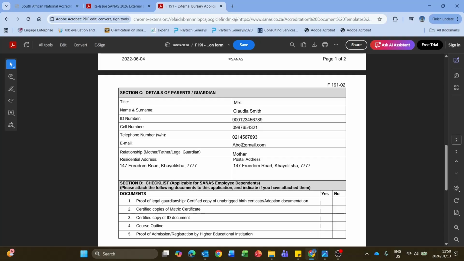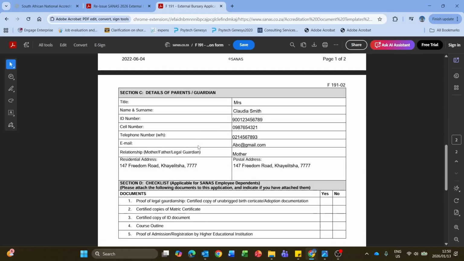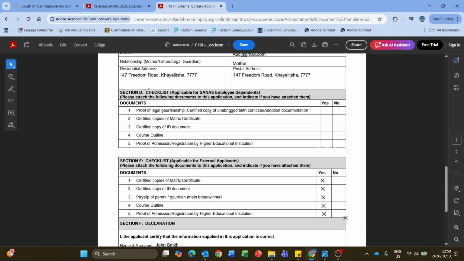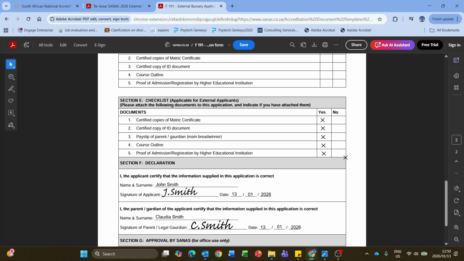Then my relationship would be she's my mom, and here I would replicate the residential address I have on the first page. Then section D is obviously applicable if you are a SANAS employee dependent, so you don't complete this section if your mom or dad or uncle or whatever the case may be works for SANAS. But if you are an external applicant, which you are, you will complete section E.